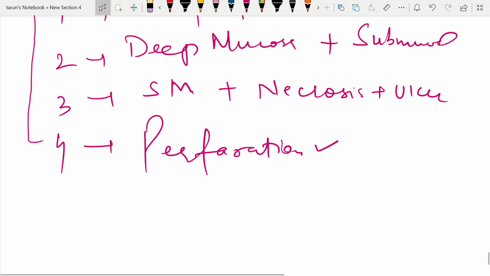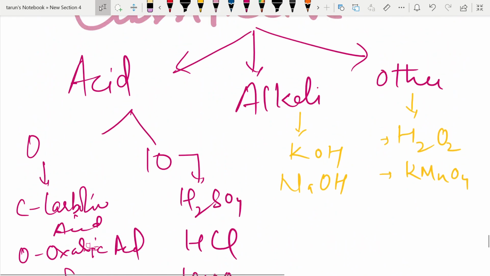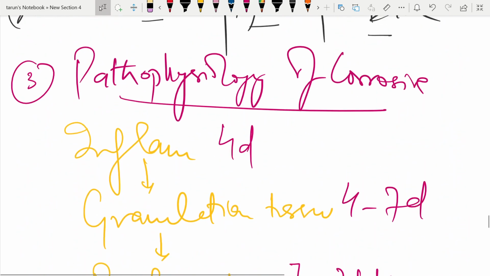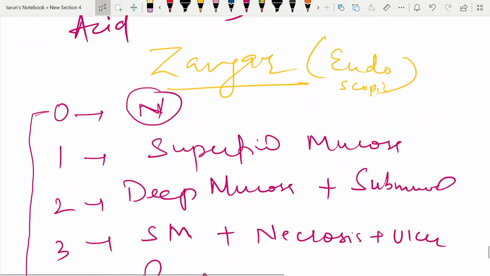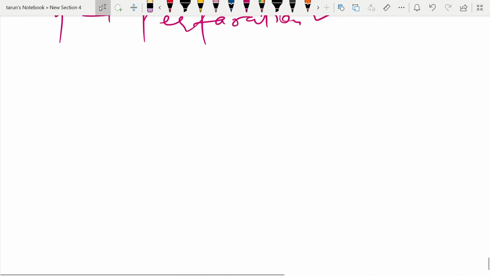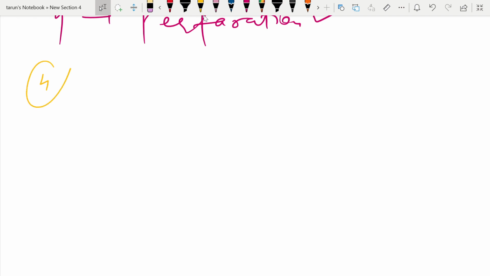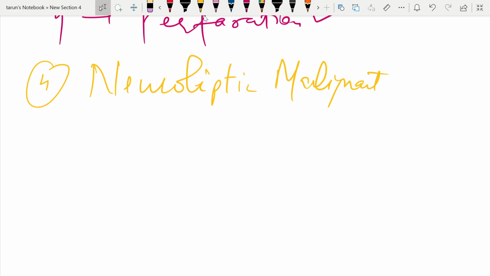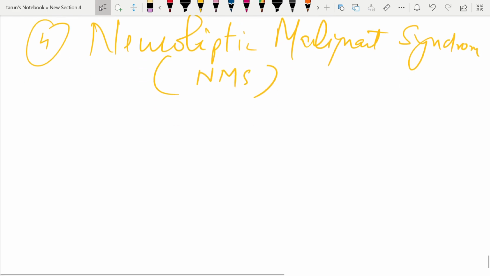This was question number 3. Then we will move on to question number 4. So in the 4th question we will discuss the neuroleptic malignant syndrome, abbreviated as NMS.